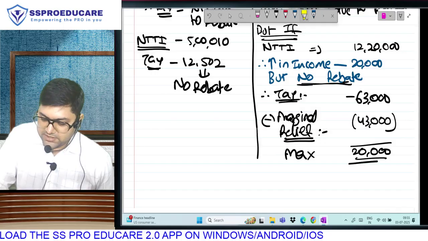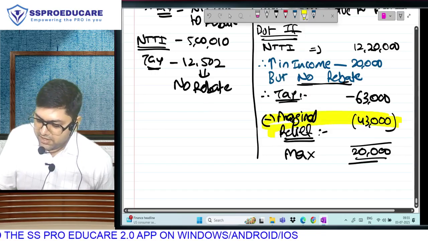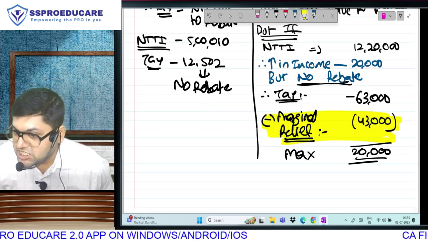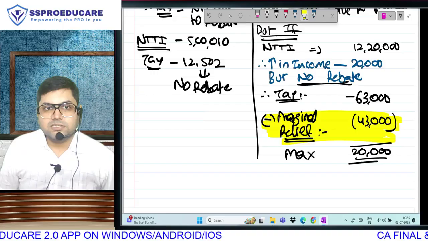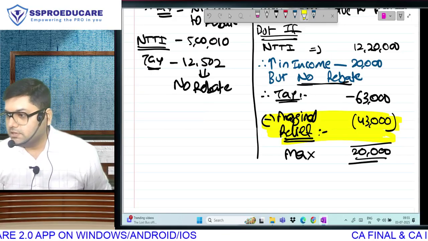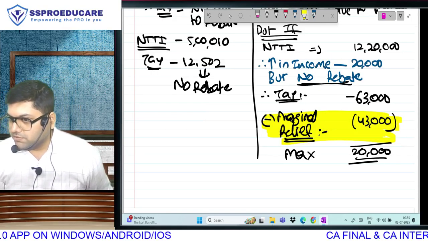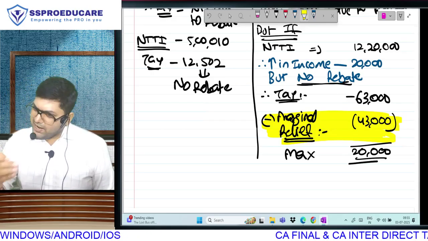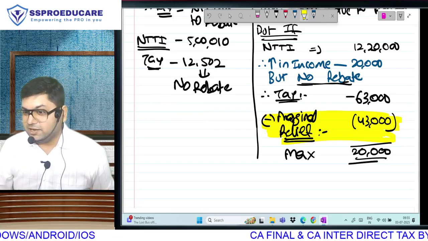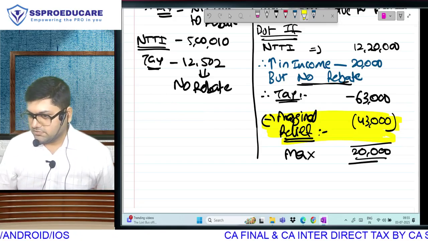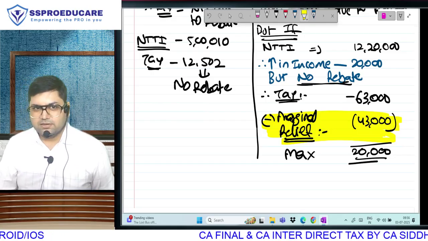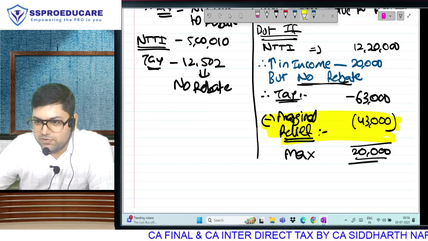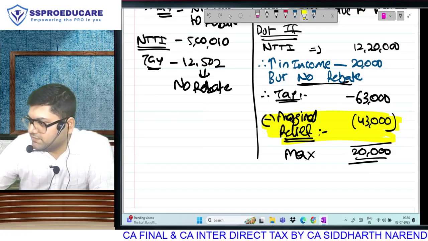This concept of marginal relief was never a part of rebate. Marginal relief was always only a part of surcharge. But first time they have introduced marginal relief for rebate also. With this, somewhere about 12 lakh 70 odd, wahan tak bhi your tax can be only that difference wala amount. You'll have to work and calculate. Because while rebate won't be allowed, but you will be eligible for something called marginal relief.